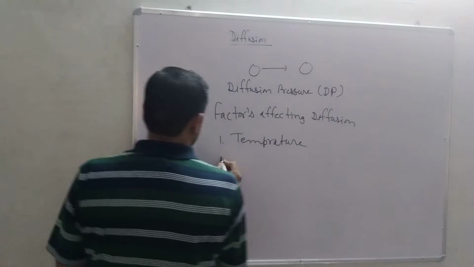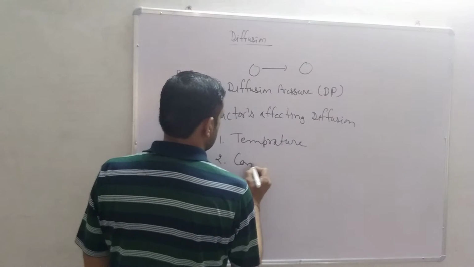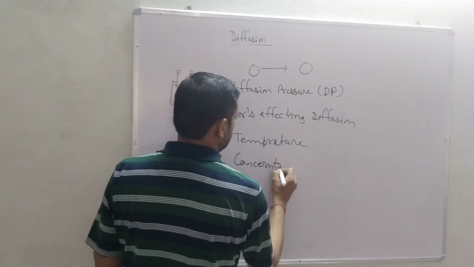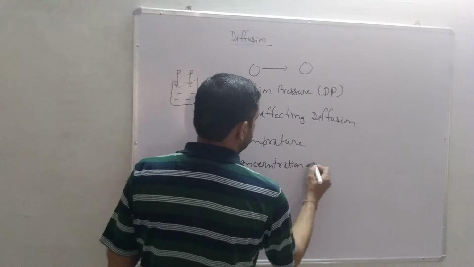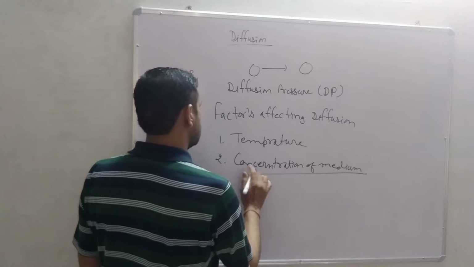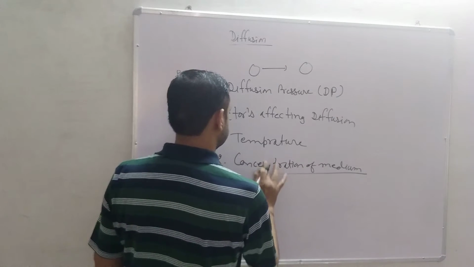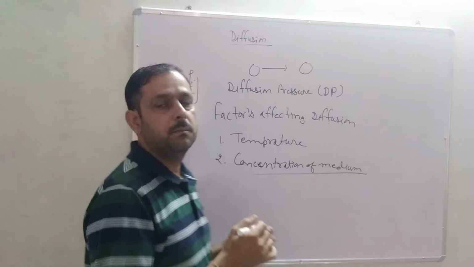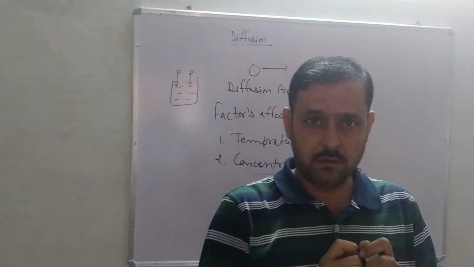Now the second factor, concentration of medium. Concentration of medium also affects diffusion.